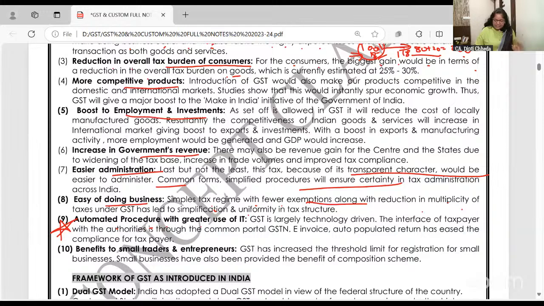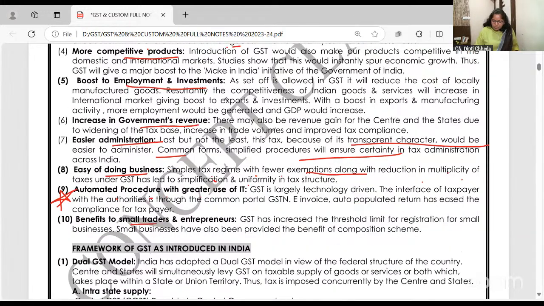So I am making you understand. I'll give you the trick also to learn, if they ask you in the exam. Benefits to small traders and entrepreneurs: GST has increased the threshold limit for registration. Small businesses have also been provided the benefit of the composition scheme.